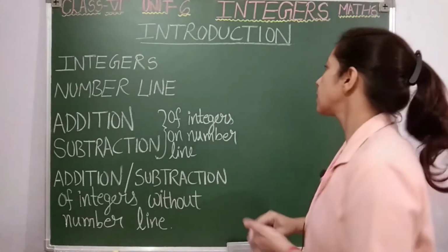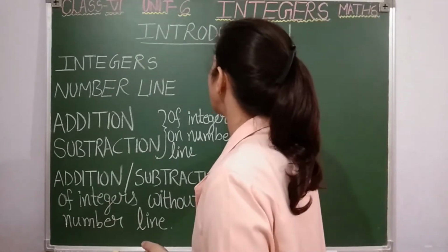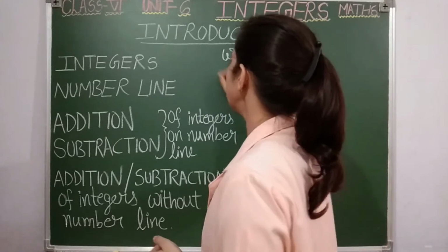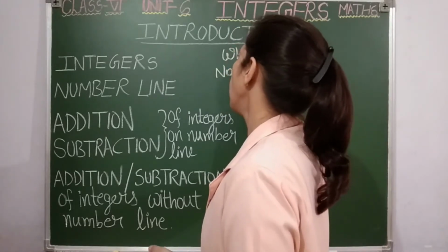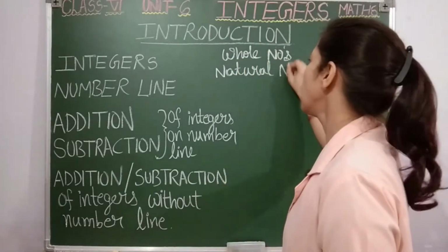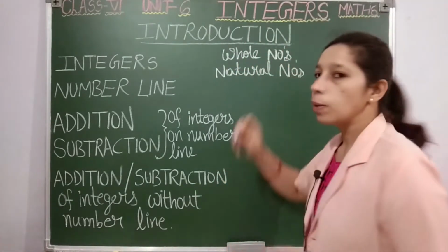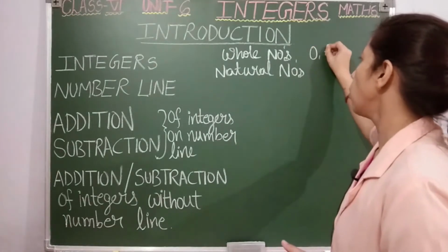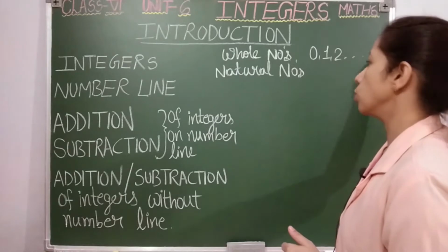But before this, let us once again revise about whole numbers and natural numbers, students. Whole numbers you have studied in your 6th standard 2nd chapter only, na? So students, what do you mean by whole numbers? Whole numbers start from 0: 0, 1, 2, and it goes on.